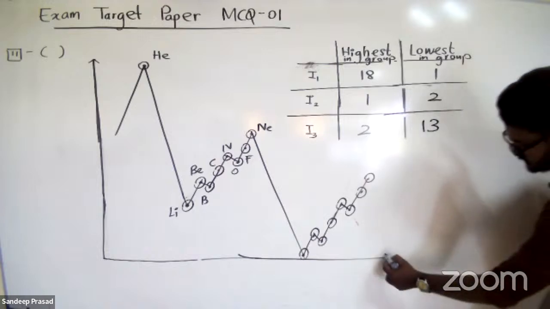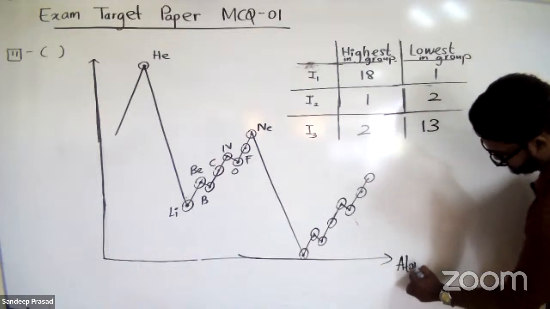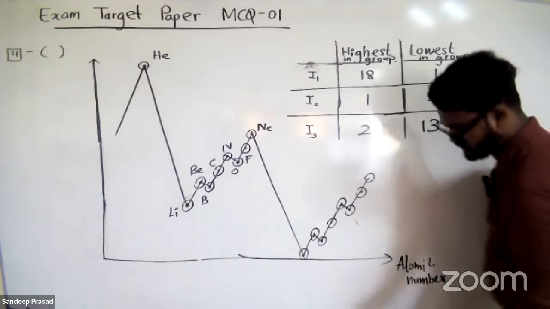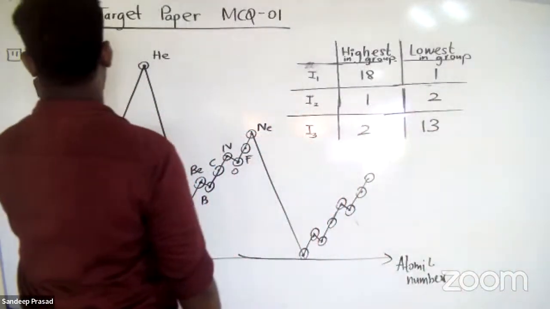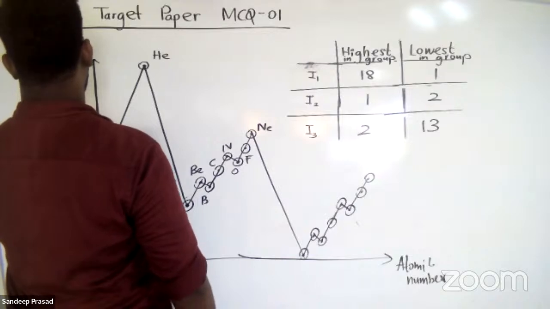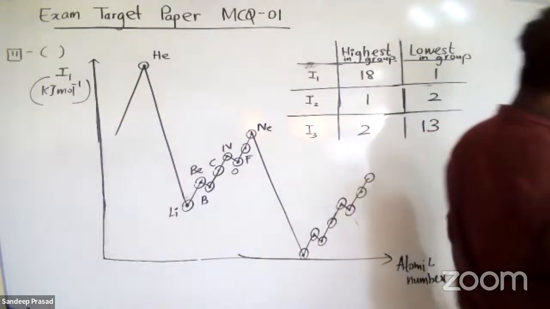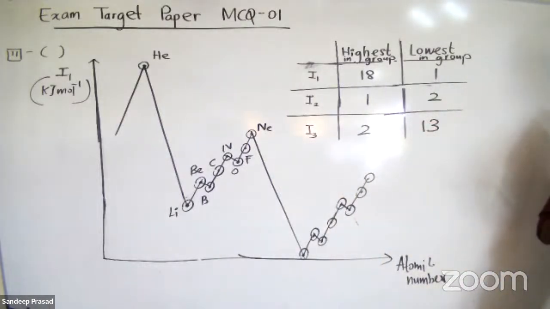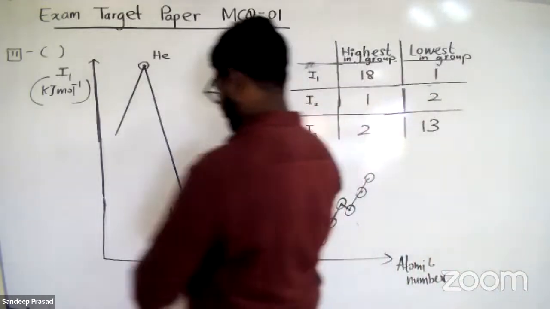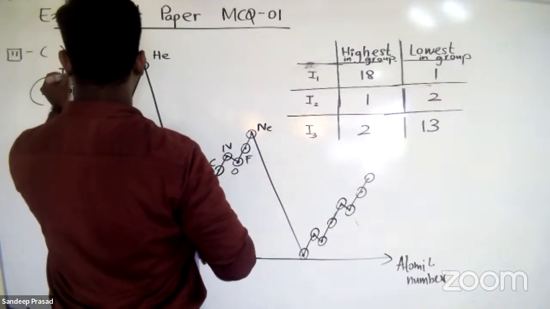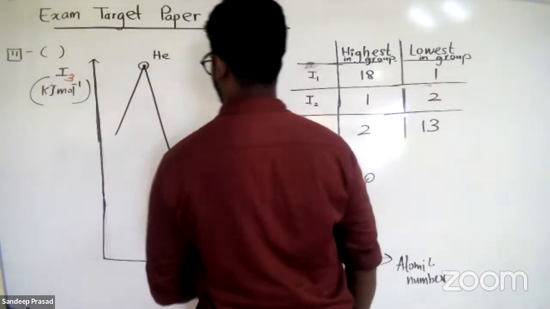Now, these are atomic number, and this is I1, first ionization energy, in kilojoules, right? Which of the following has the lowest third ionization energy? Now, if I draw the third ionization energy graph, how can we draw it?